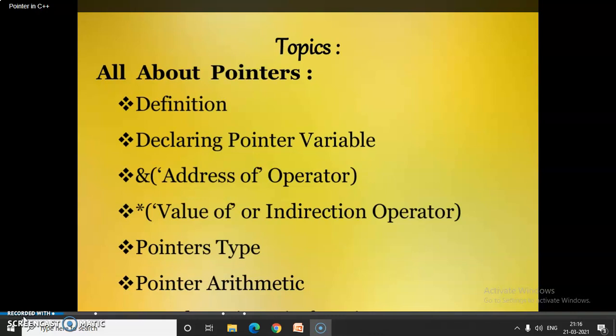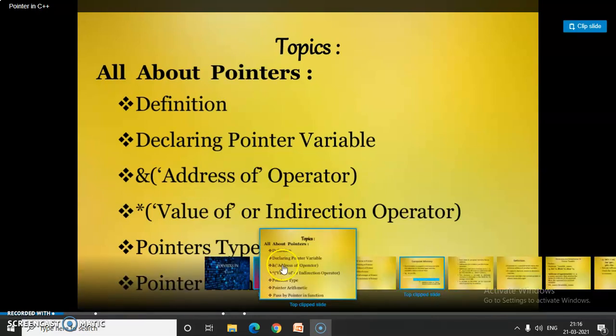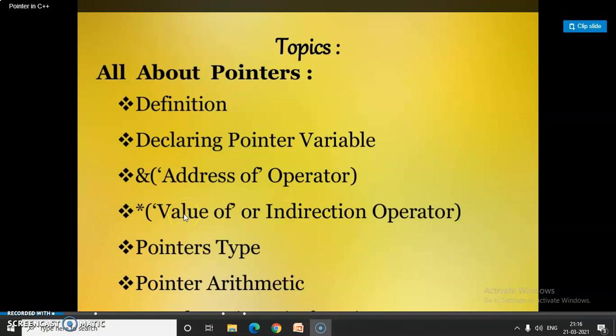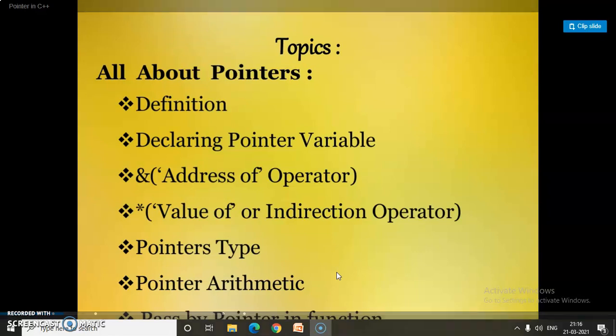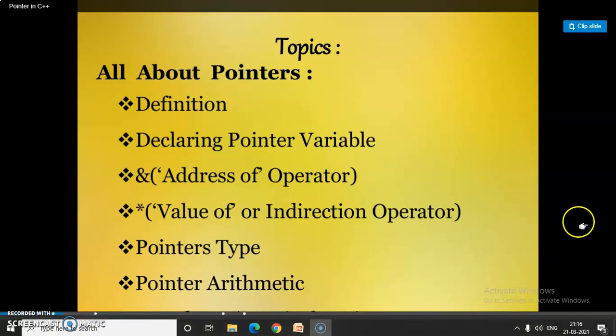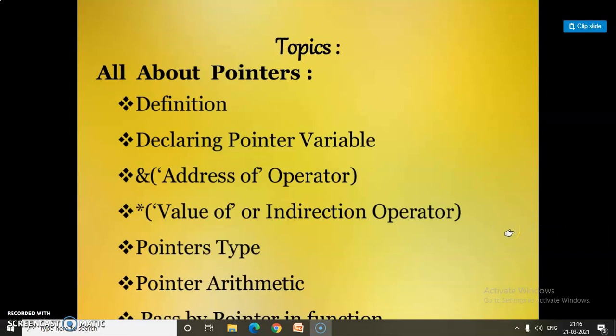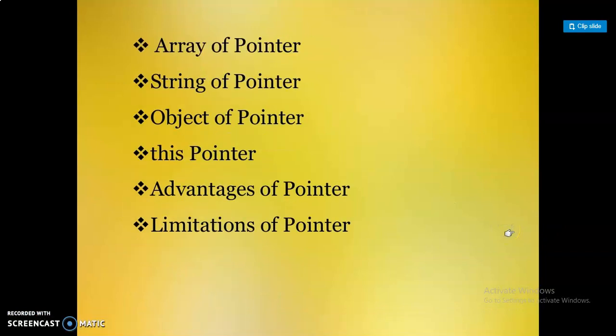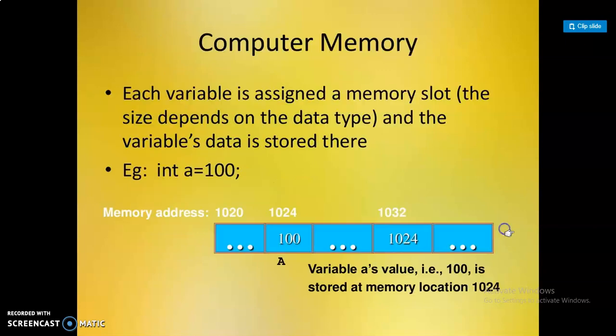The topics I am going to cover here are definition, declaring pointer variable, pointer type, and pointer arithmetic, array of pointers, string of pointers, object of pointers, this pointer, and advantages and limitations of pointers.